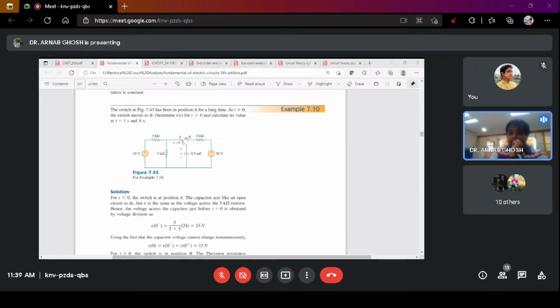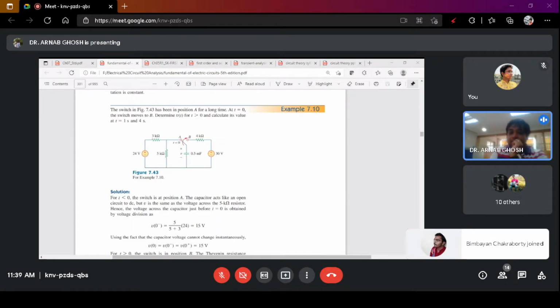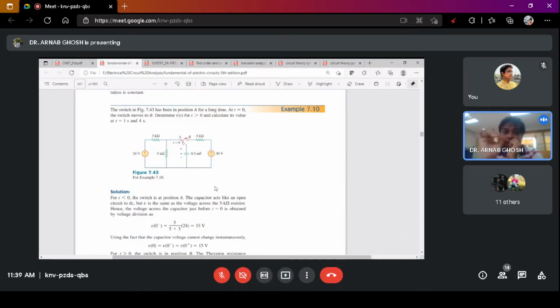So before that, the switch is at A, right? Okay, so at t less than 0, please focus on this. The switch is at position A because it has been said that at t equals 0, the switch will move to B. So at t less than 0, the switch is at position A.